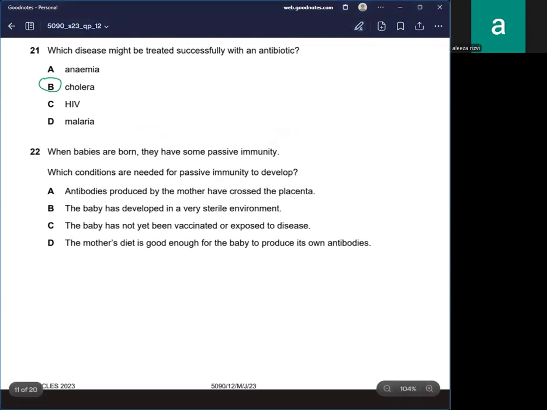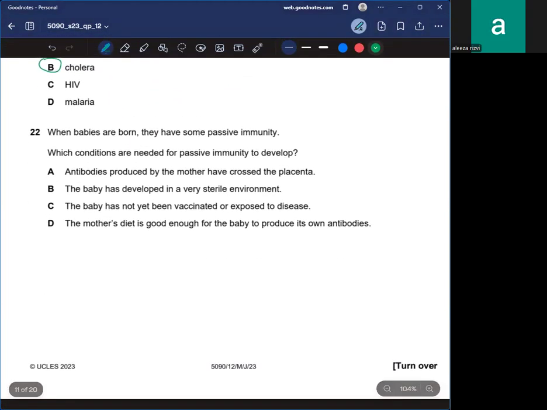Question number 22. When babies are born, they have some passive immunity. Which conditions are needed for passive immunity to develop? We know it's natural passive immunity, which is due to the antibodies produced by the mother having crossed the placenta. So A is correct.